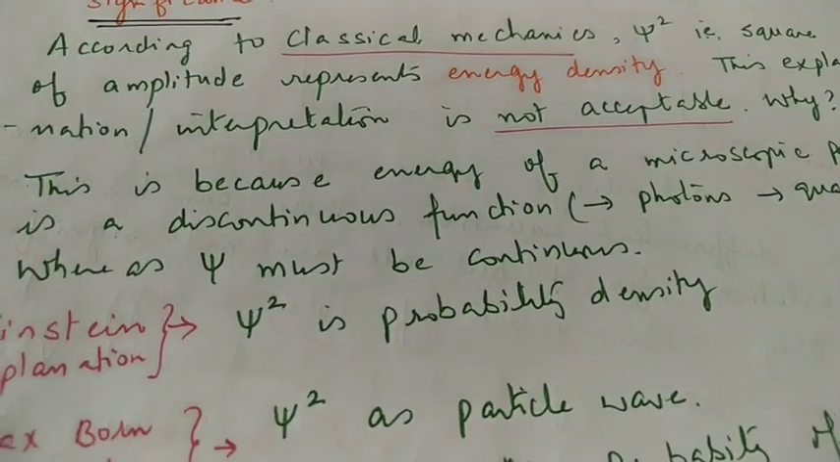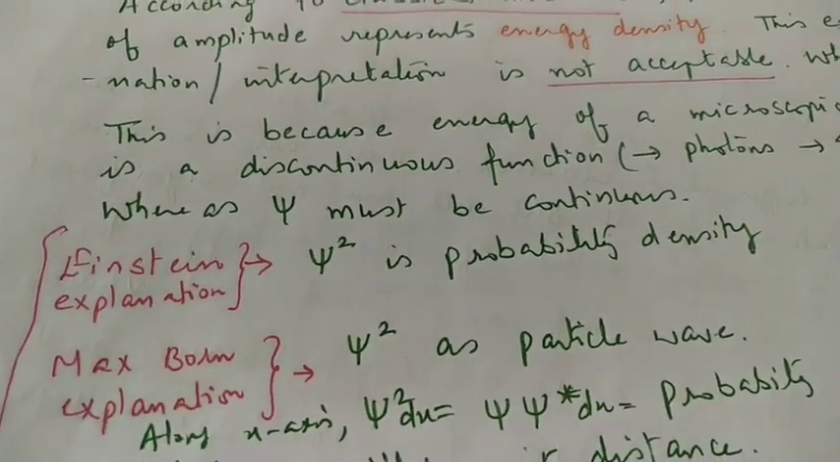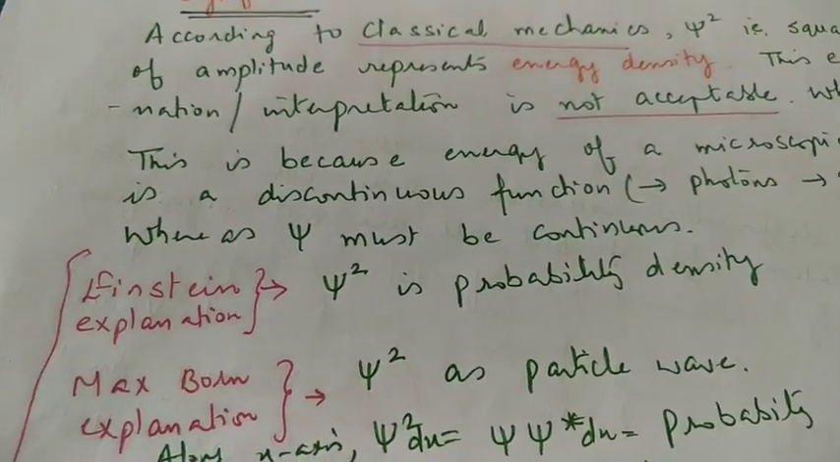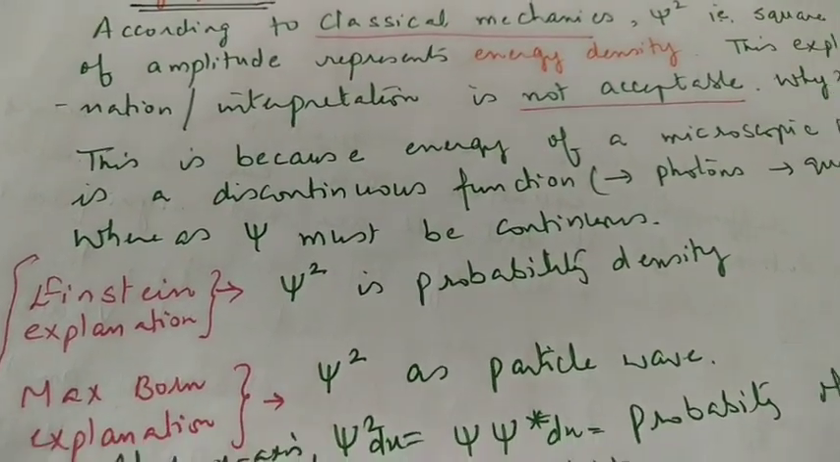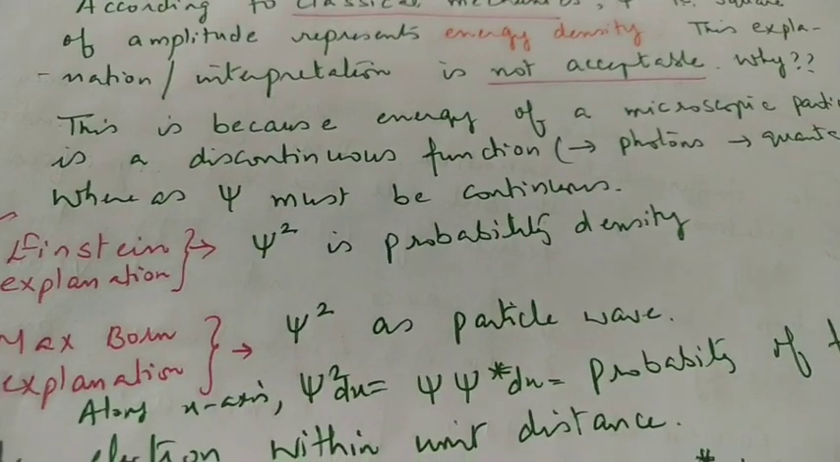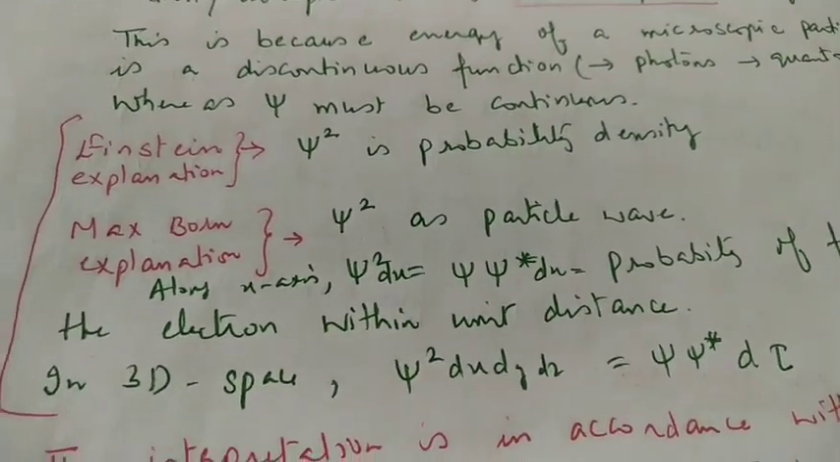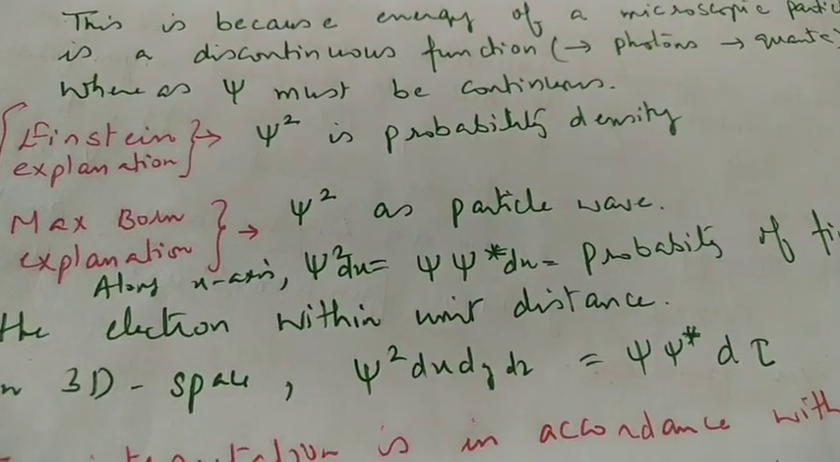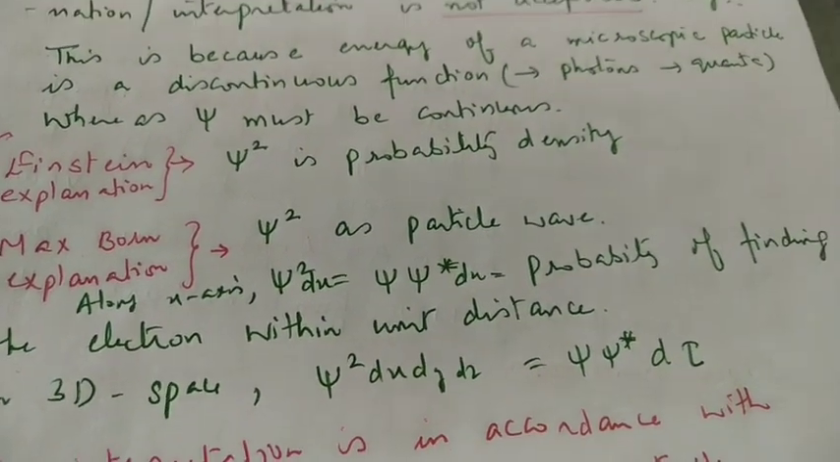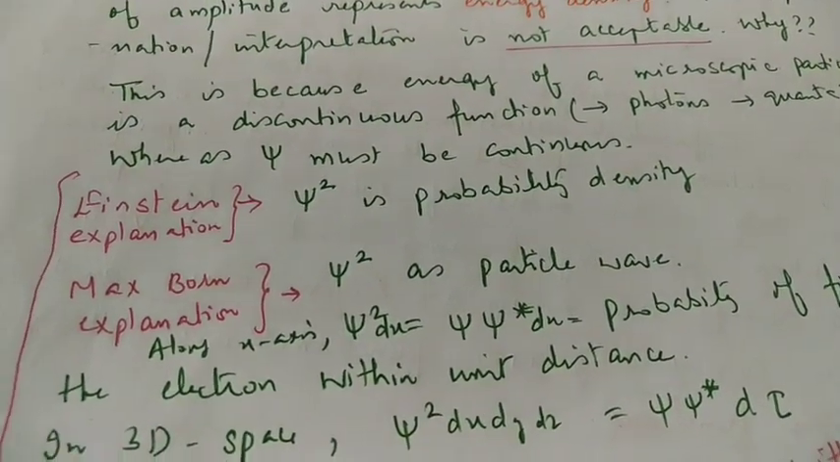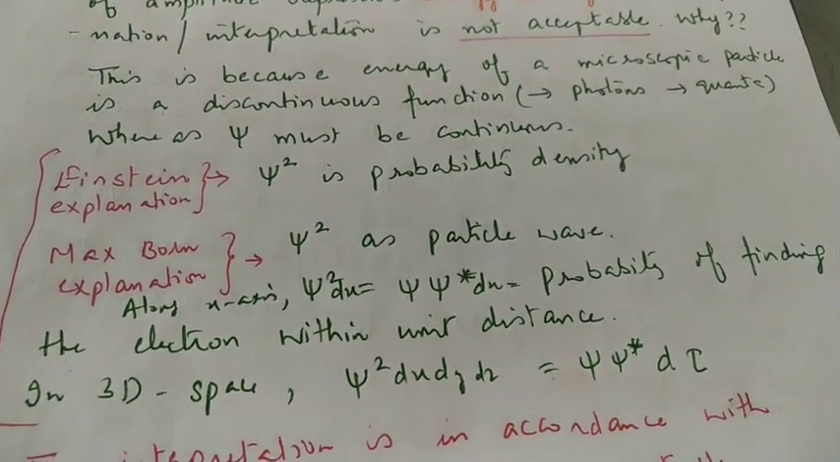Now according to Einstein, psi square is a probability density. Similarly, Max Born also gave a similar interpretation of psi square. He also said psi square is a particle wave. It means along the x-axis psi square dx is equal to psi star psi dx. Wherever there is psi, it is the real value; psi star means it is the complex value.